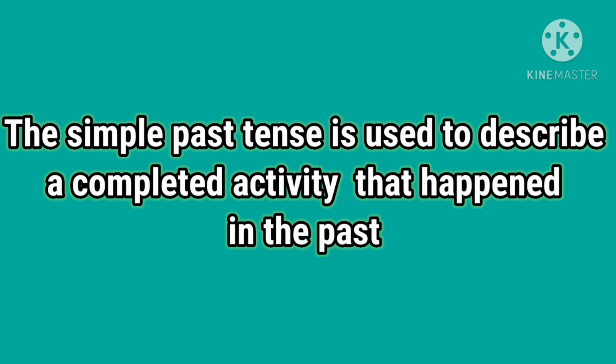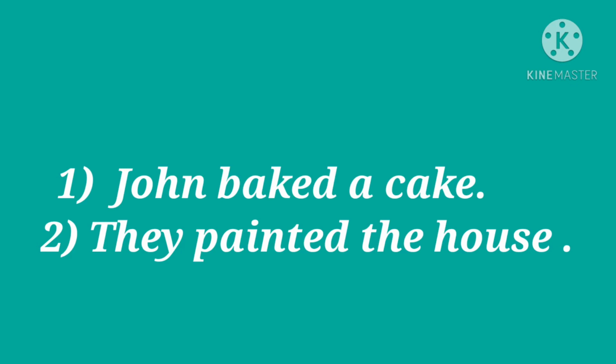For example, you have to see, student. John baked a cake. Second, they painted the house. Now see, student, in these two sentences which verbs come? Yes, baked and painted. What do these two verbs show us?